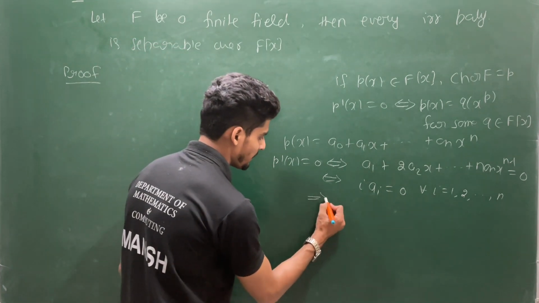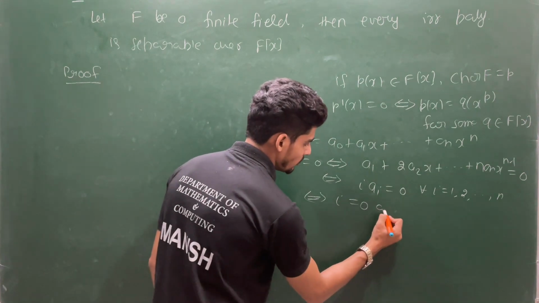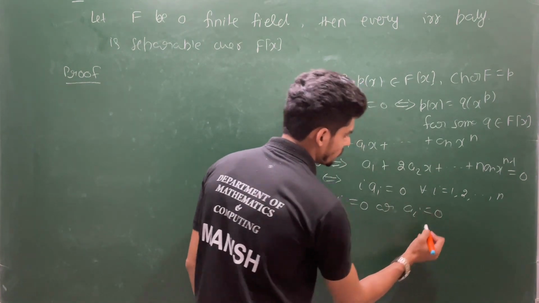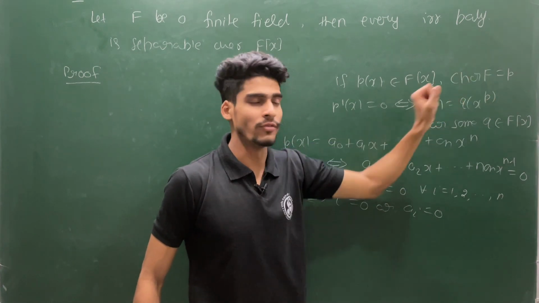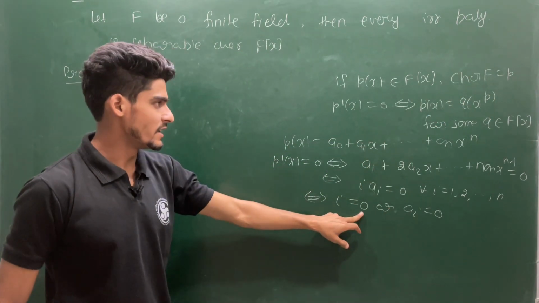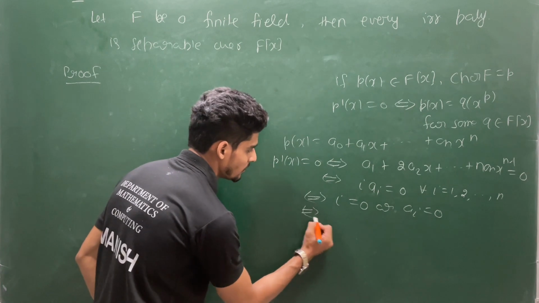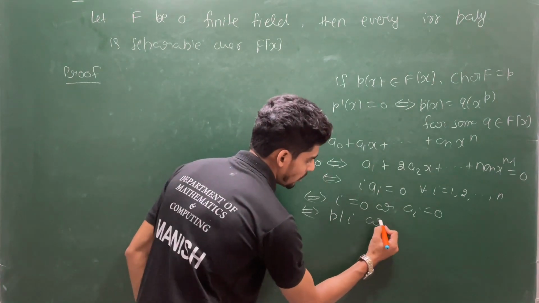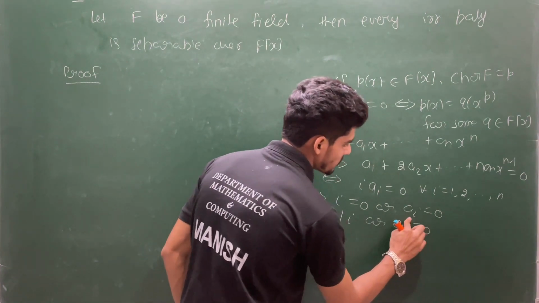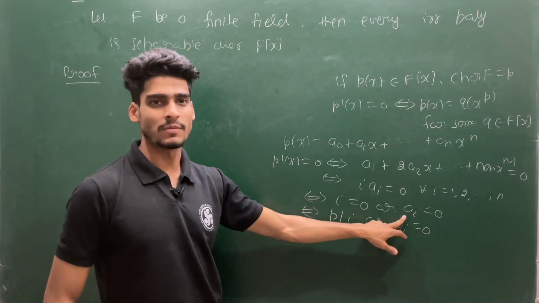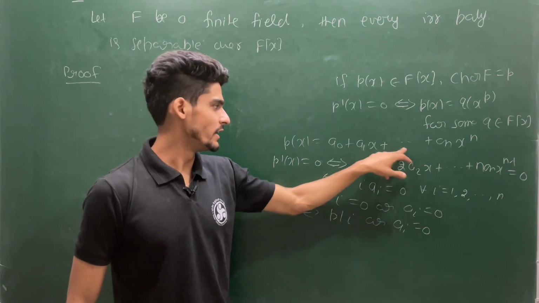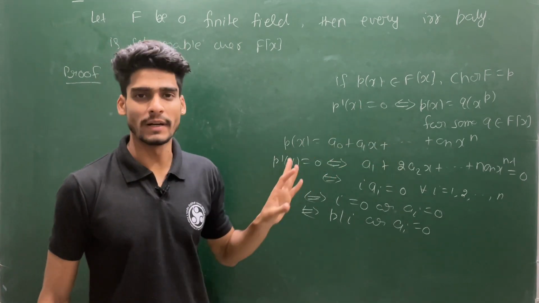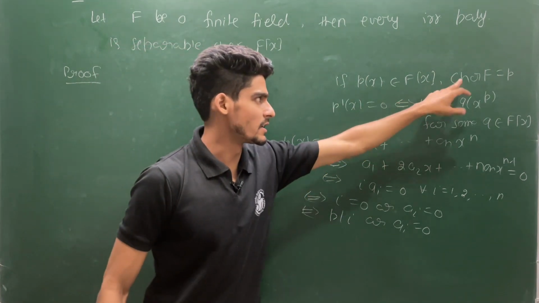Now we are in a field, so i ai is 0 will imply either i is 0 or ai is 0, but you are in a different kind of field. You are in a field with finite characteristic. So if i is 0, this implies p divides i, or ai is 0. If p divides ai, then that is not meaningful to take that coefficient into this polynomial, because that will be automatically 0, since the characteristic of the field is p.